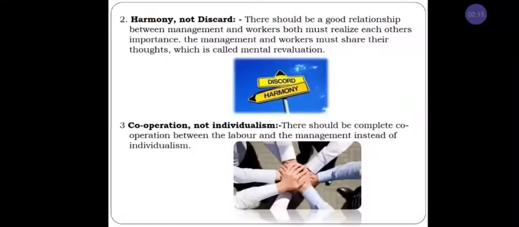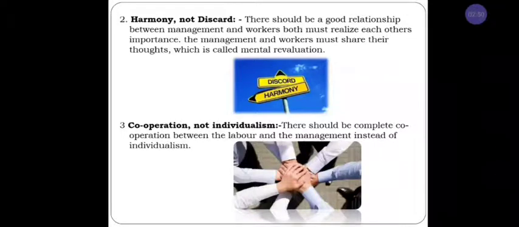And the second one, harmony, not discord. This explains that there should be a good relationship between management and workers. Both are important to the organization. This is called a mental revolution. This mental revolution you can expect for 2 marks. Understood? That means the second principle, harmony not discord, is nothing but a good relationship between workers and management. And point number 3, cooperation, not individualism.